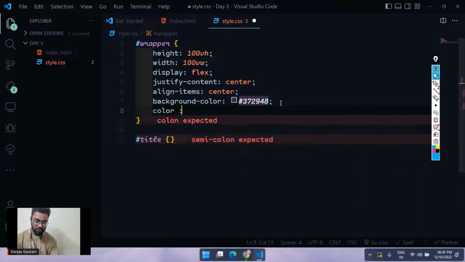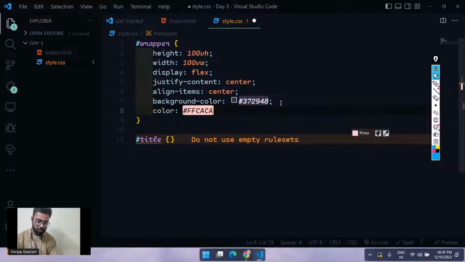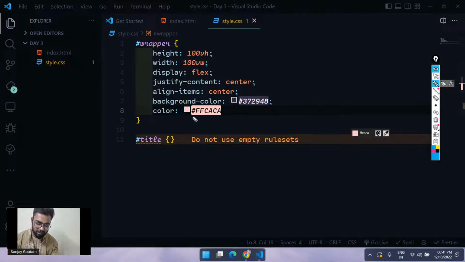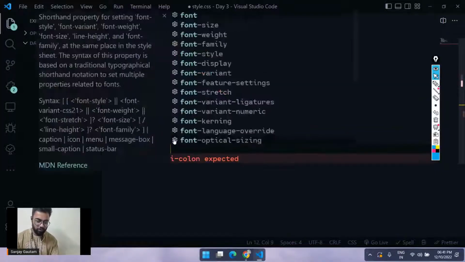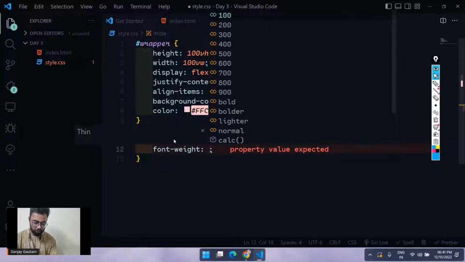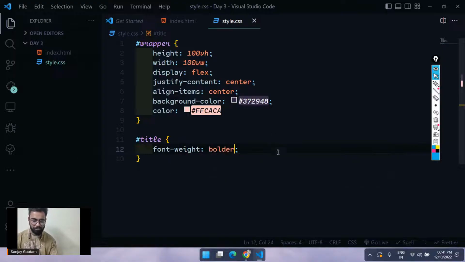It feels pinkish, or dark brown also. Anyways, and for the font weight, let's go with bold. Let's see what we get on our web page.